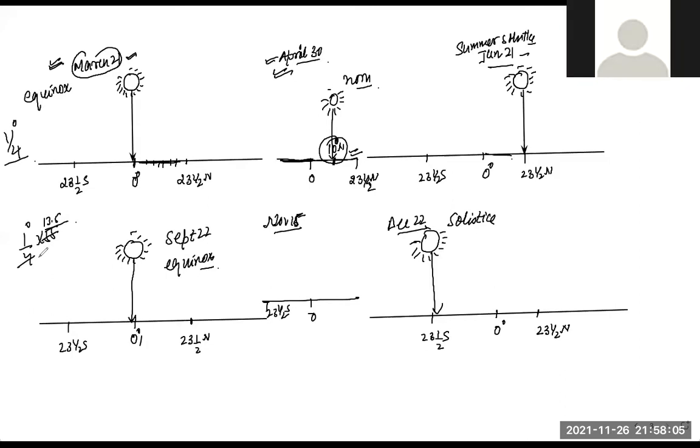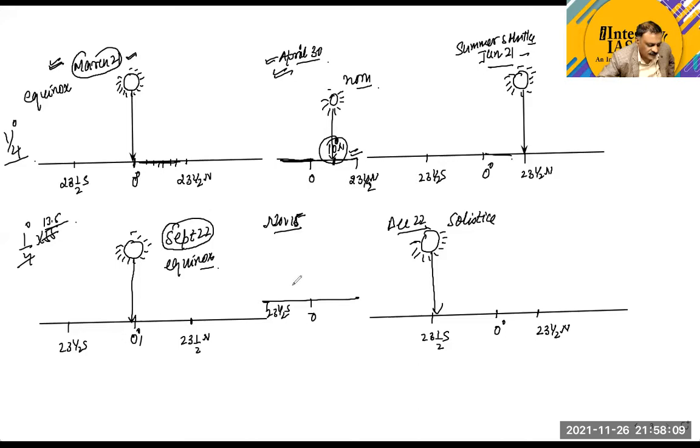Okay. It means from September 22nd, the sun has moved in the southern hemisphere by how many degrees? 13.5 degrees. And this is the perpendicular position of the sun. This point is clear. Yes, sir.